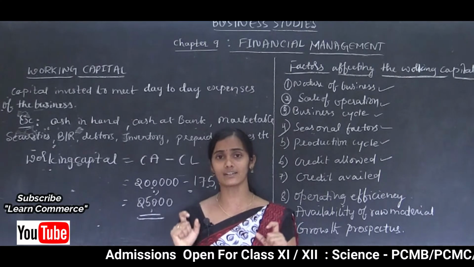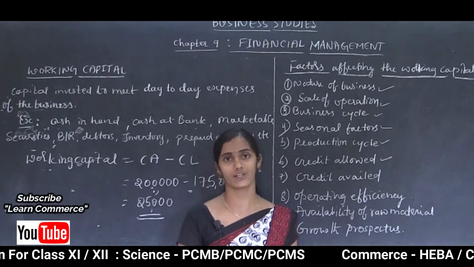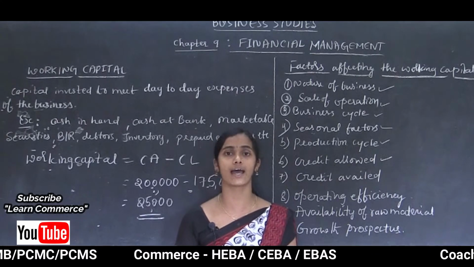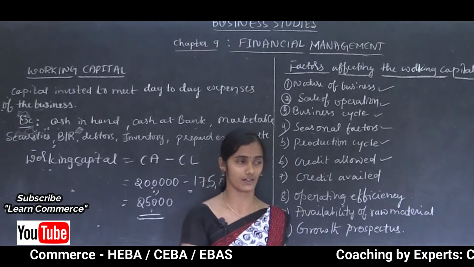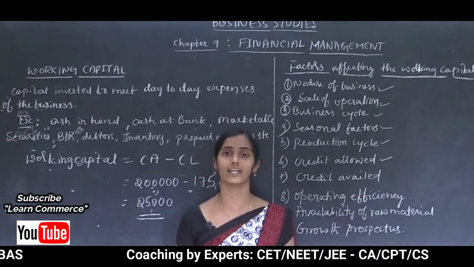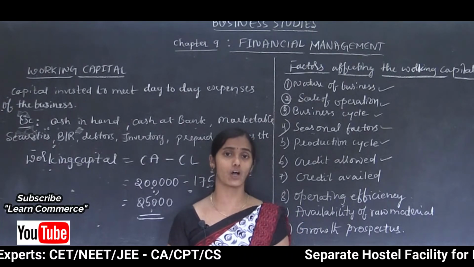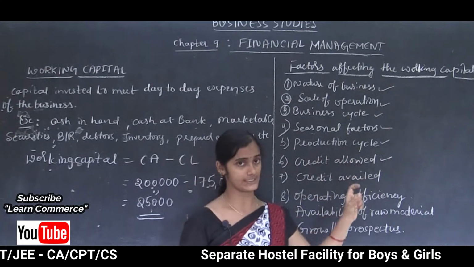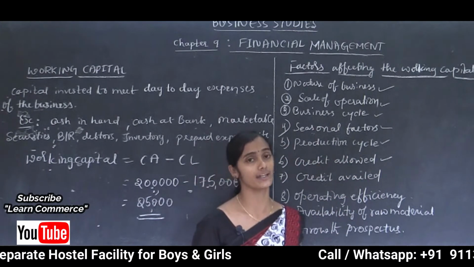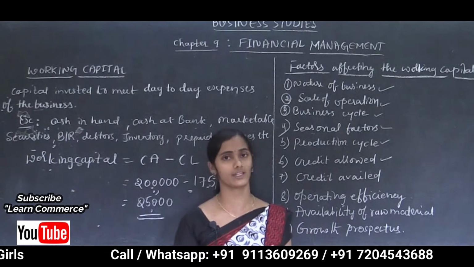Where a strict credit policy is there, and no credit facilities are allowed to any customers, only cash transactions are traded within the organization, then such an organization requires less working capital. So it depends on the credit allowed facilities. The organization can decide its working capital requirement after deciding the policy related to credit allowed. So credit allowed is one of the factors which affects the requirement of working capital.